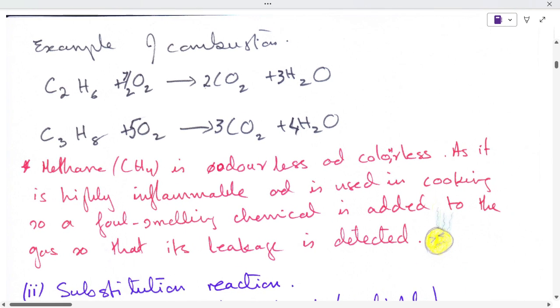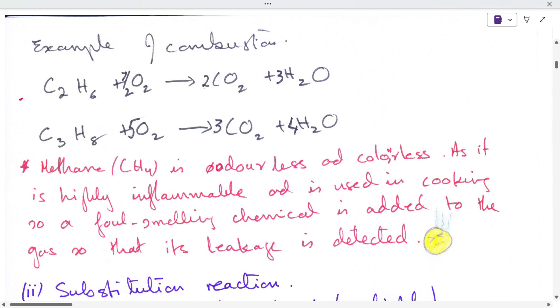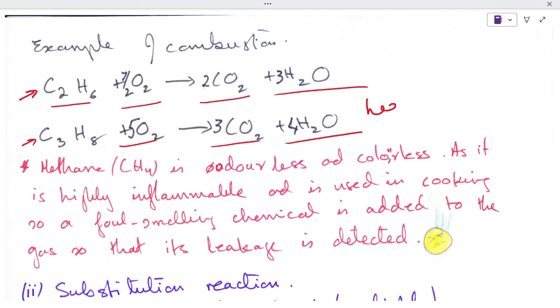I have written the equations. Ethane, C2H6, I have given you the formula. In the presence of oxygen, carbon dioxide and water are formed. Propane, in the presence of oxygen, forms carbon dioxide and water. And remember, heat is always produced. You can see the balancing of the chemical equations.